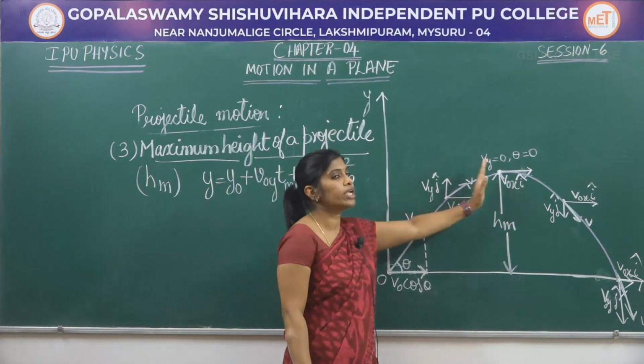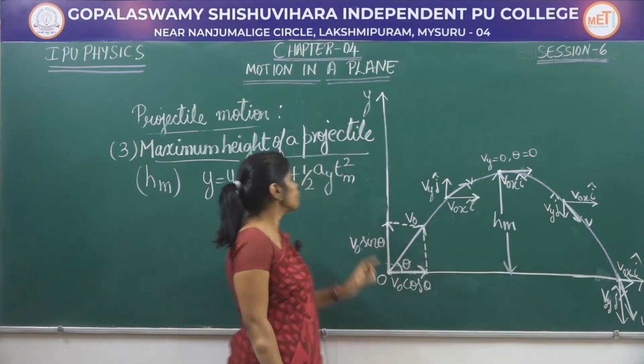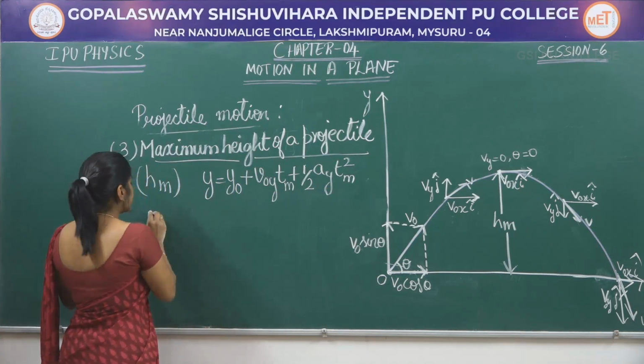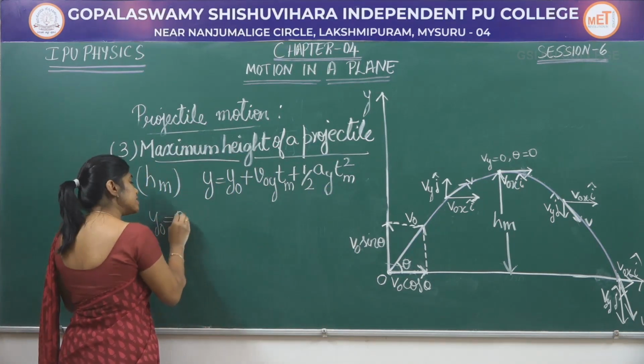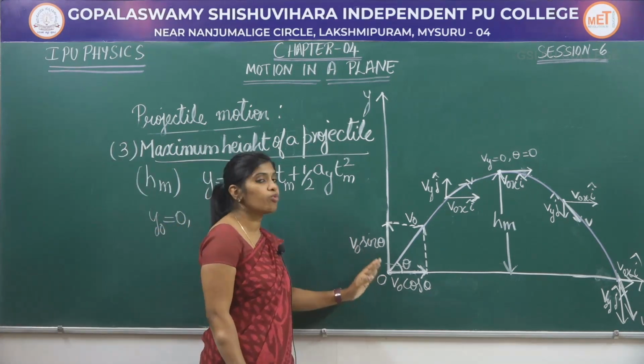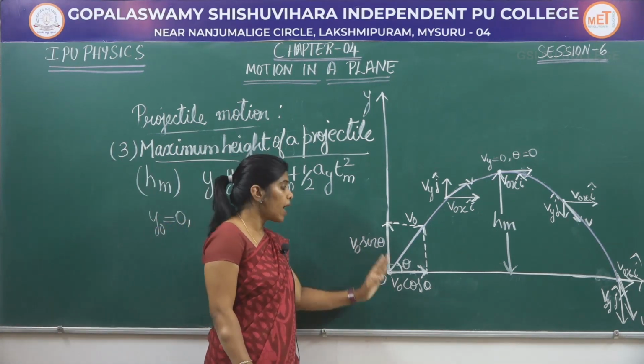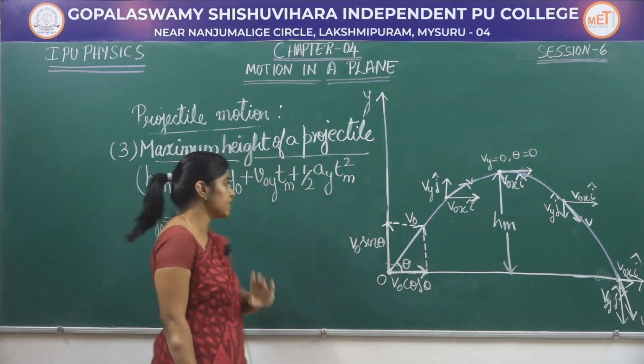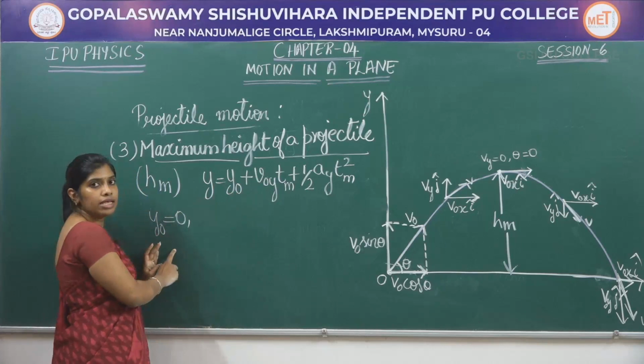Therefore, I need only the time of ascent. Now, y naught will be taken as 0 because the point from where I have projected the body is x naught, y naught equal to 0, 0.